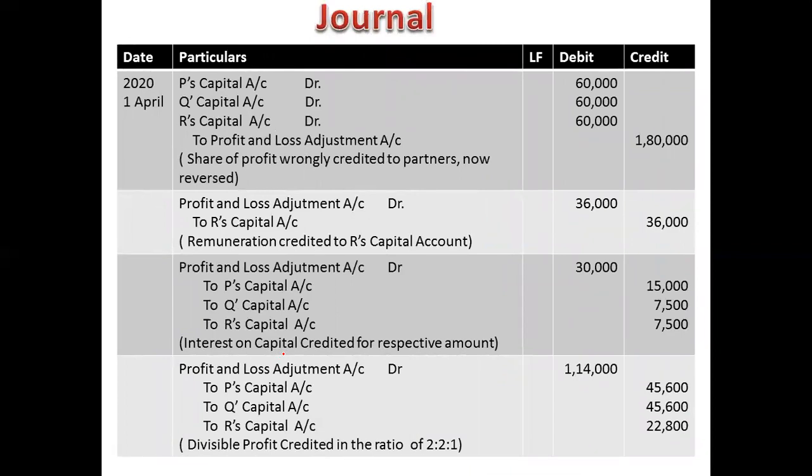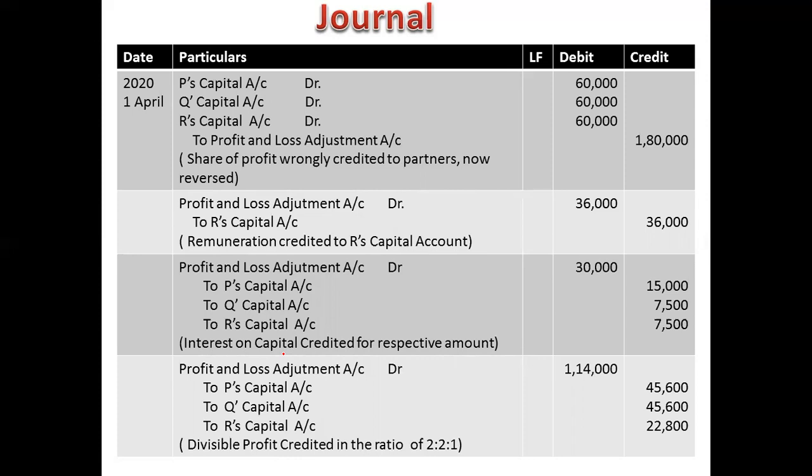Let us see the journal entries in the present case. First of all, they distributed profit equally. The profit was 1,80,000 and they distributed that profit equally. That is a mistake, because profit need not be distributed equally, as there are certain things which have to be adjusted first, like interest on capital and remuneration. Without adjusting these items, you directly distributed the profit among the partners.